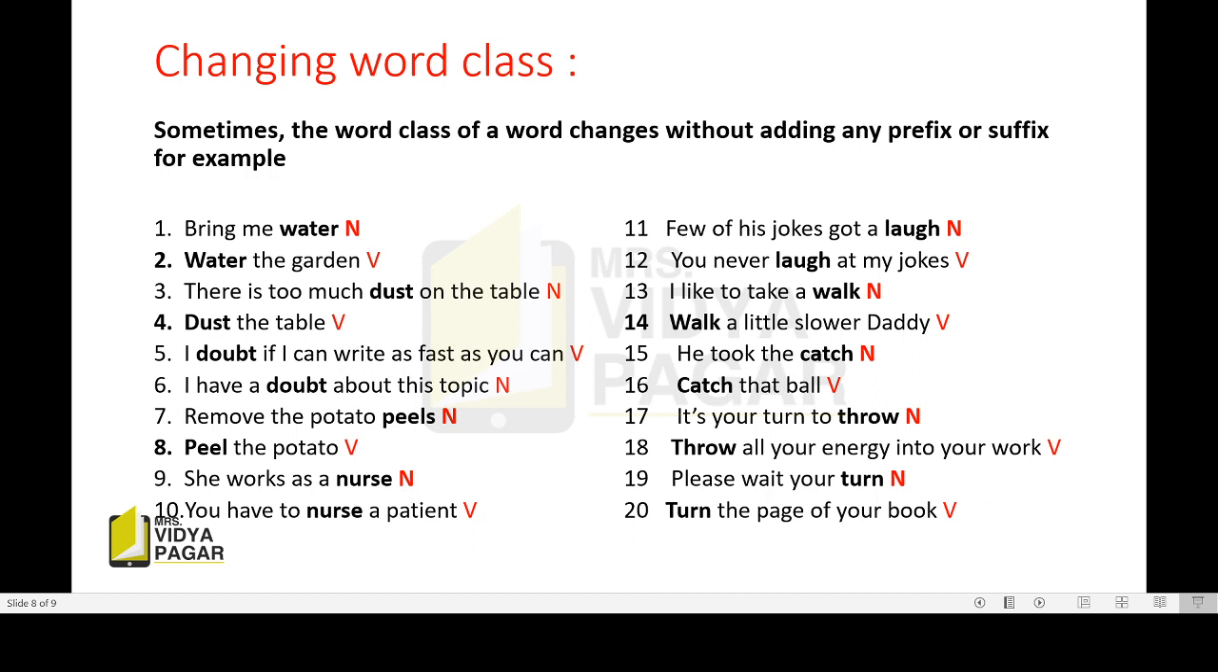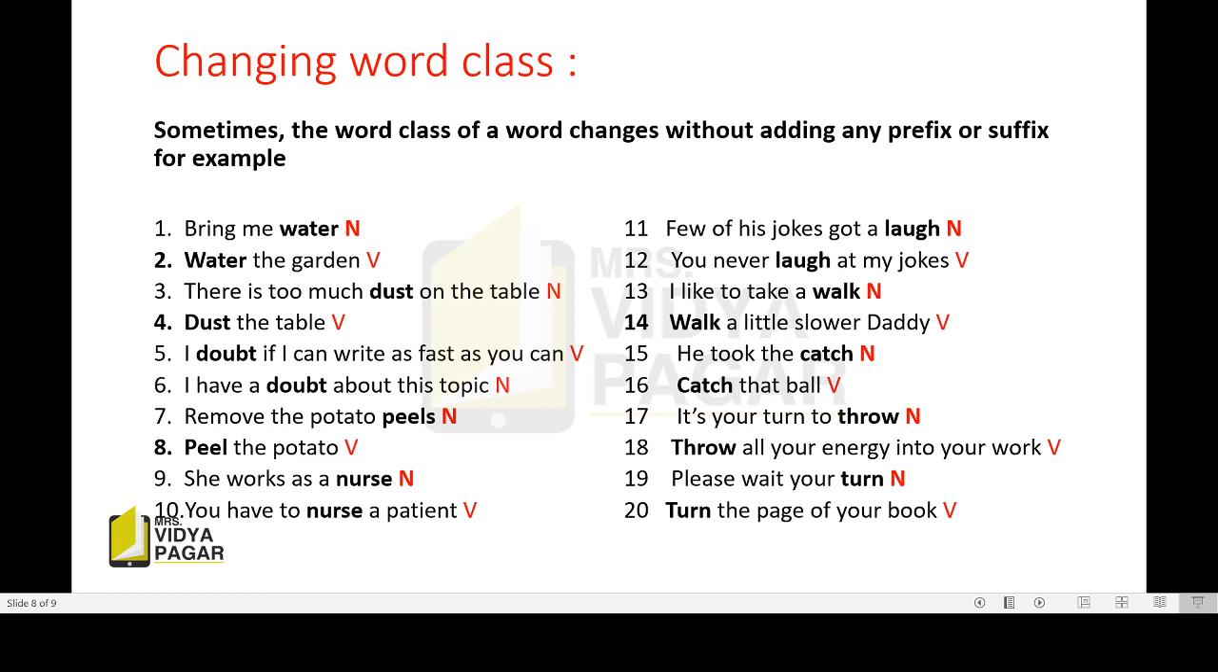But if I say come on, dust the table. Dust the table means here clean the table, remove the dust from the table. So it is again an action word, so it is a verb. I doubt if I can write as fast as you can. Here doubt is a verb. I have doubt about this topic. Here doubt is a noun. Remove the potato peels. Here peels is a noun, meaning साल. बटाट्याला वरती असलेली साल हे noun झालं.